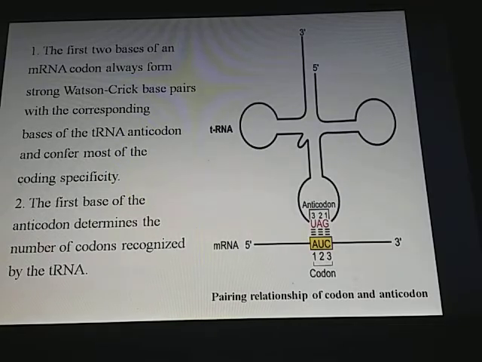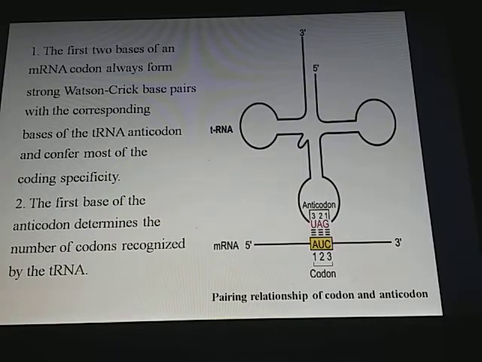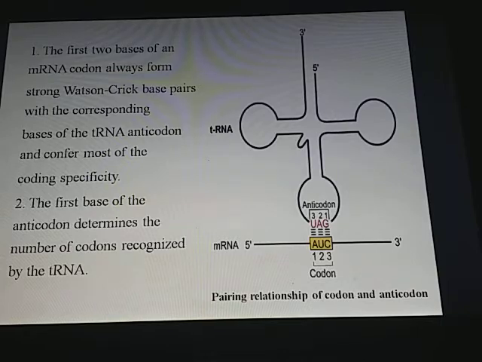According to him, the first two bases of an mRNA codon always form strong Watson-Crick base pairs with the corresponding bases of the tRNA anticodon and confer most of the coding specificity. The first base of the anticodon determines the number of codons recognized by the tRNA.